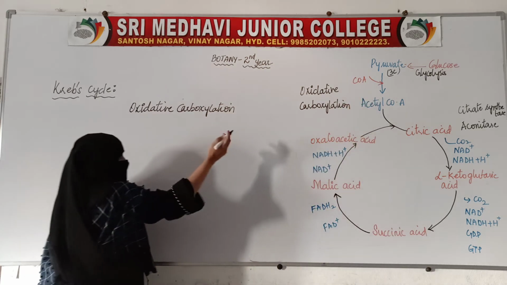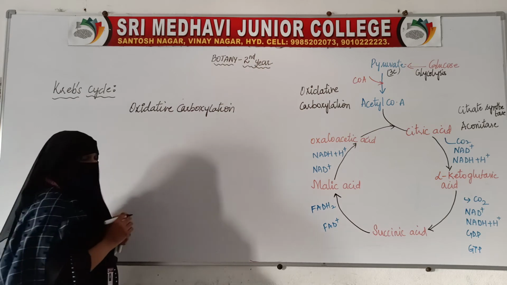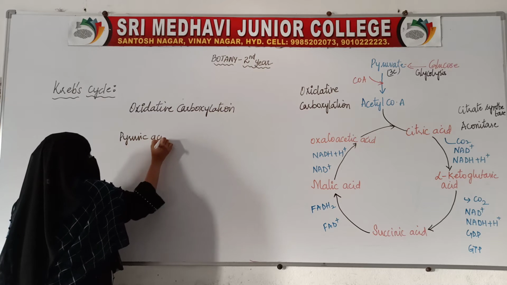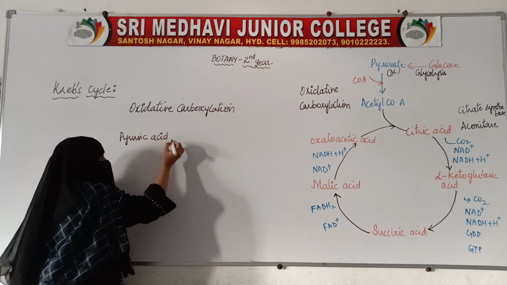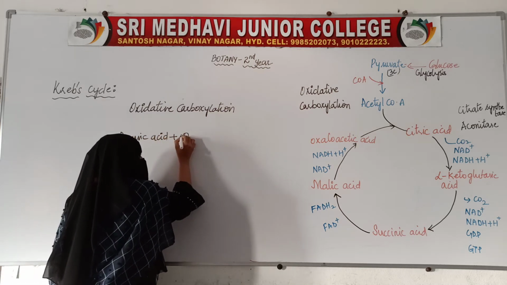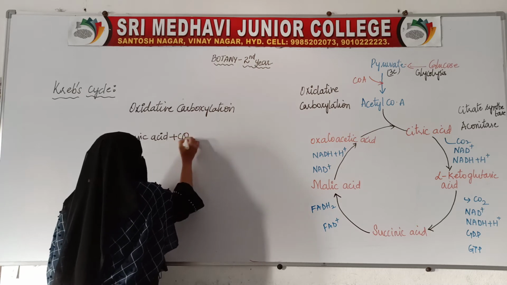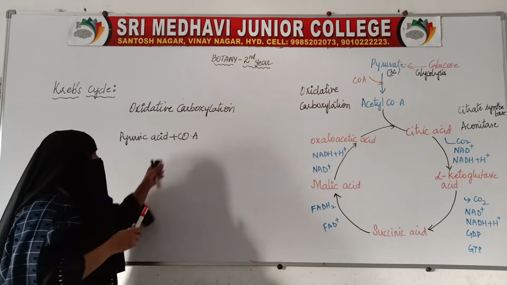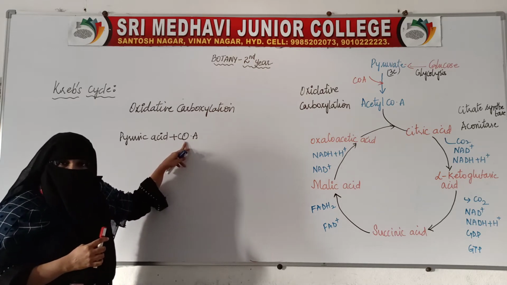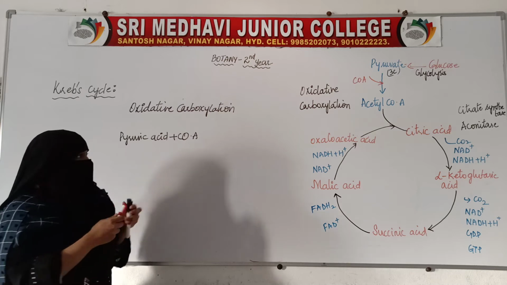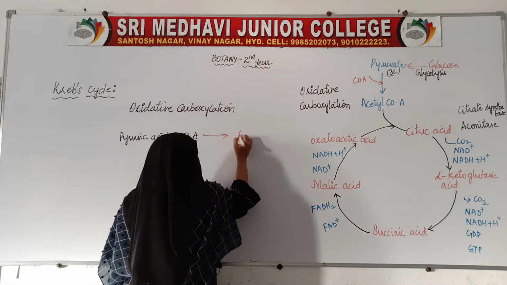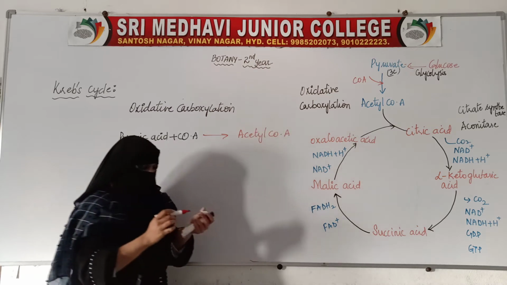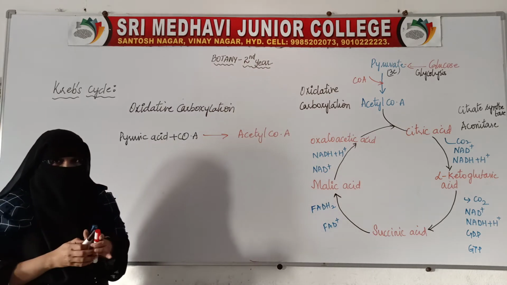Let us see this one. During this oxidative carboxylation, pyruvic acid combines with another molecule, that is coenzyme A. So what it forms is acetyl coenzyme A.